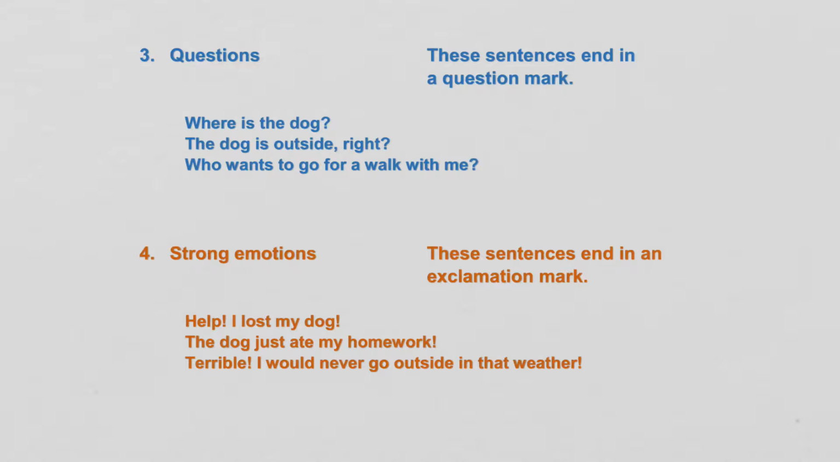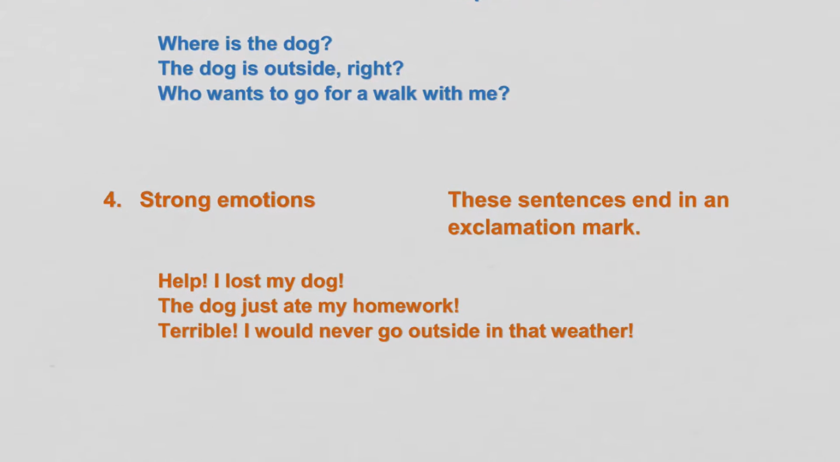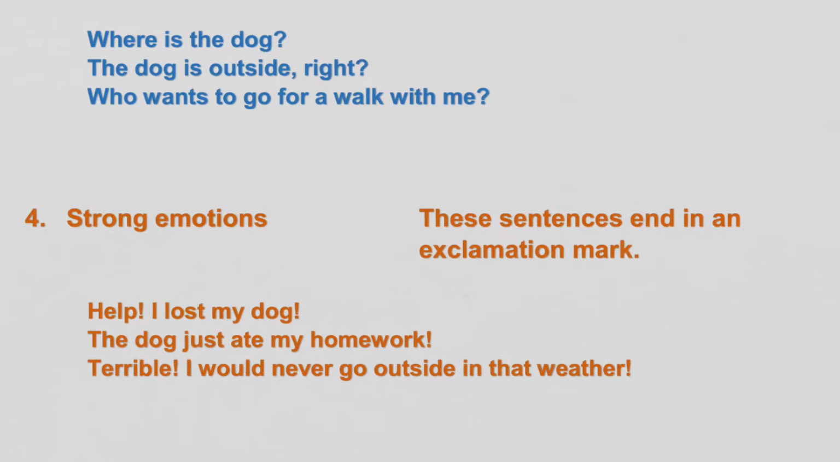And I want to share these 3 examples because you could have a question word that will give you a hint, right? A question word like where or who or even when will let you know that there's a question being asked. But you don't always have to have that question word. Let me read these examples. Where is the dog? The dog is outside, right? Who wants to go for a walk with me?